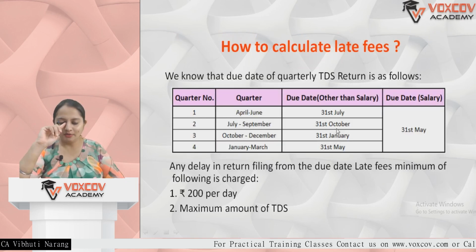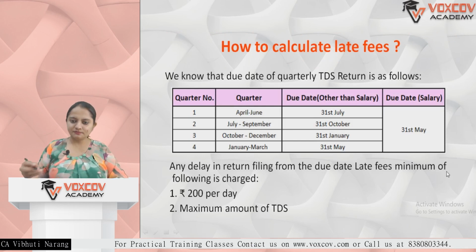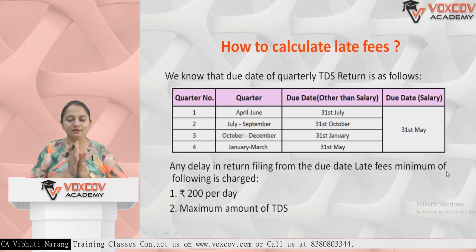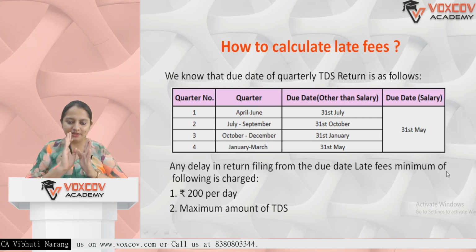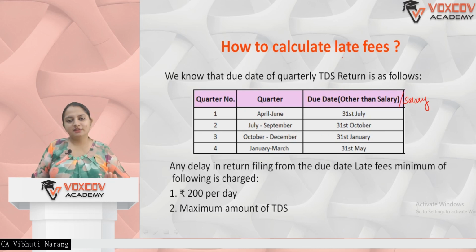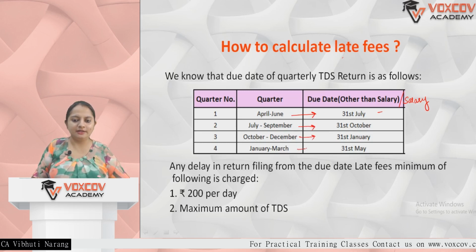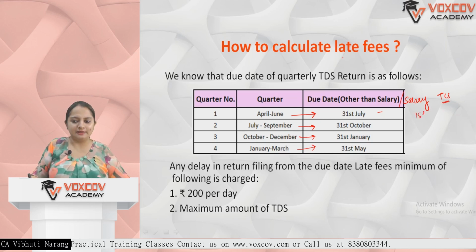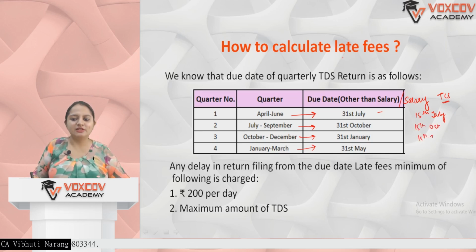For example, how will you calculate this for a TDS return? I have given the due dates for salary as well as other than salary. For salary or other than salary, the due date is the same, that is, after the end of the quarter, the last date of the next month is the due date of the TDS return. But if I talk about TCS, the date is the 15th. So after the end of the quarter, it is 15th July, 15th October, 15th January and 15th May.